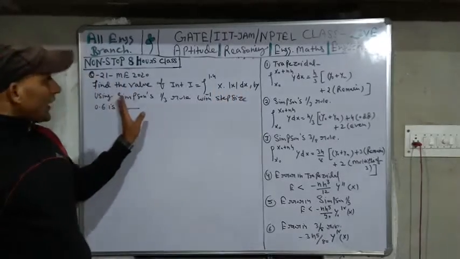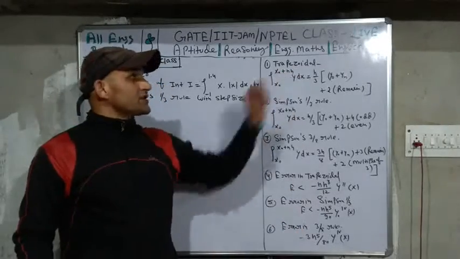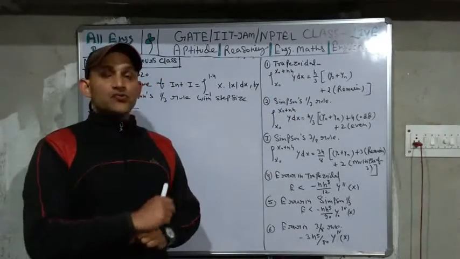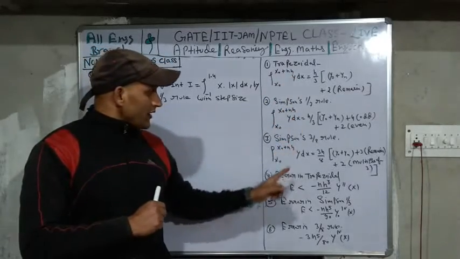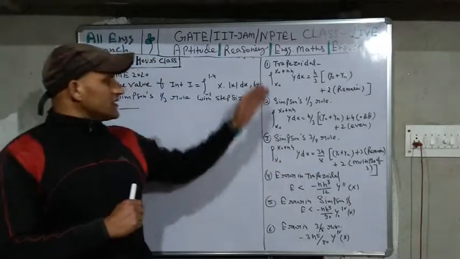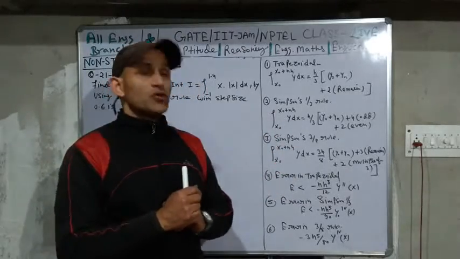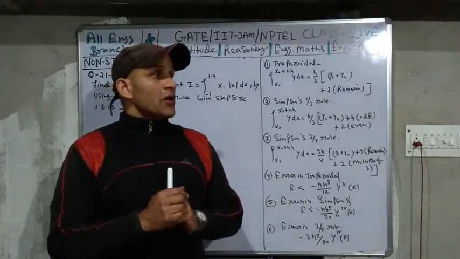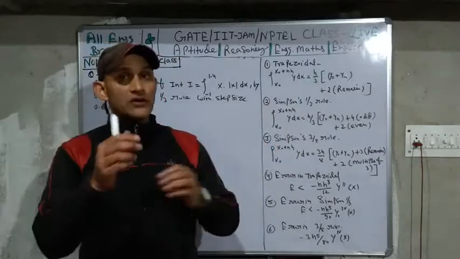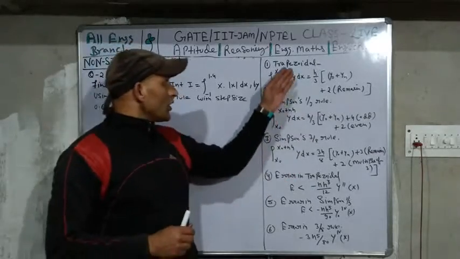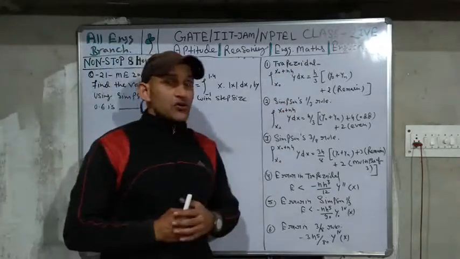Okay. So at first I have written some formulas here already. The first one is the trapezoidal rule. At first you must note the trapezoidal rule, Simpson 1/3 rule, Simpson 3/8 rule, and these rules work to find the integration. Okay, you know that it is not possible to find the integration of all types of function, so we use such methods. So number one is the trapezoidal rule.